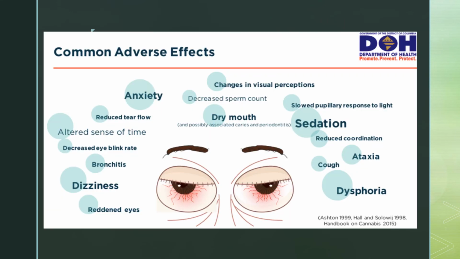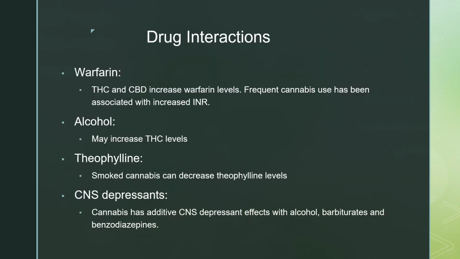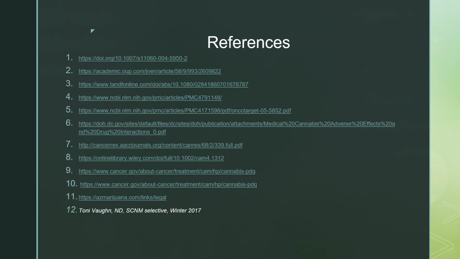There are different common and adverse effects to cannabis. They include dizziness, redness of eyes, decreased eye blink rate, anxiety, dry mouth, sedation, and changes in visual perceptions. There are different drug interactions with warfarin, alcohol, theophylline, and CNS depressants, and this slide indicates what those interactions are. And these are references utilized.